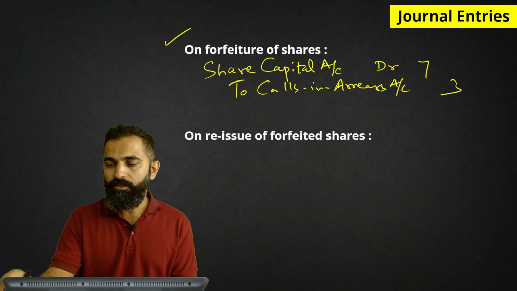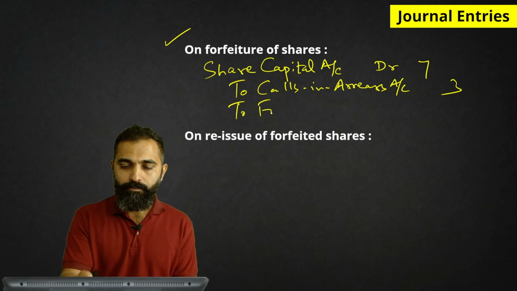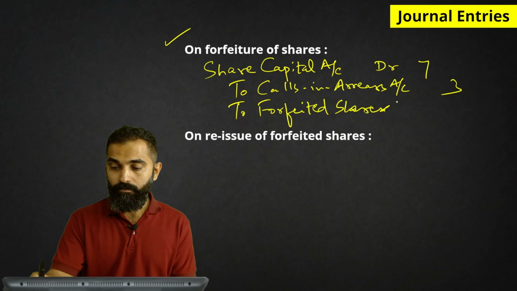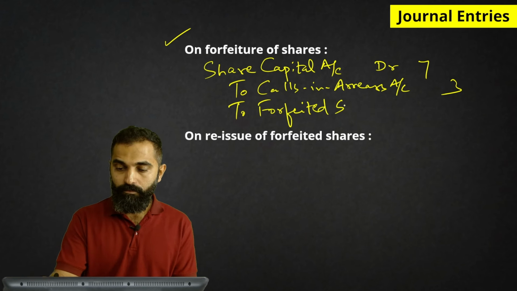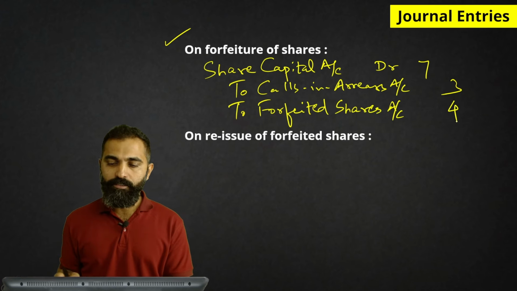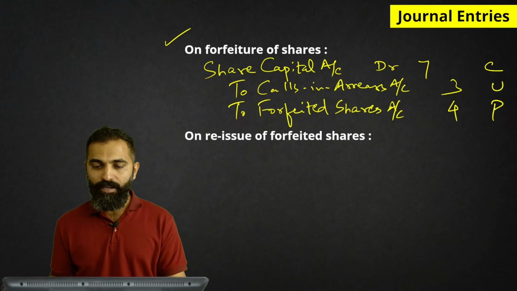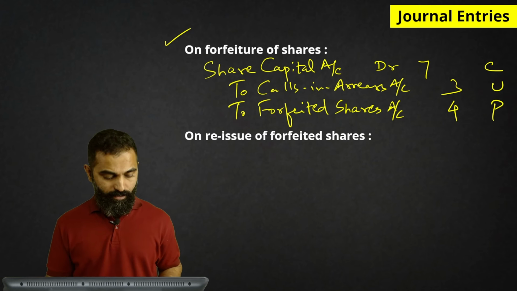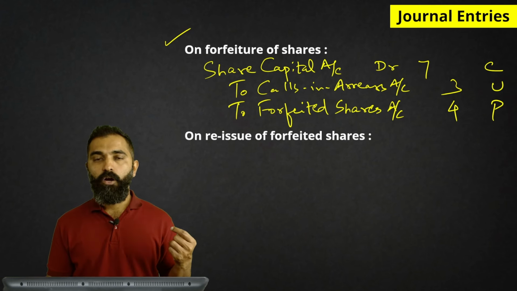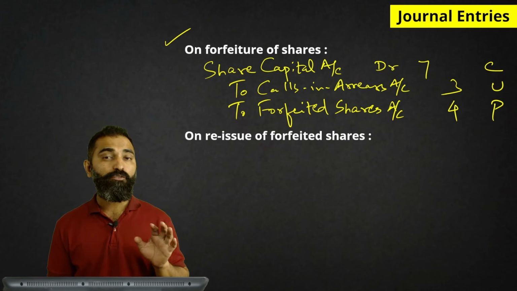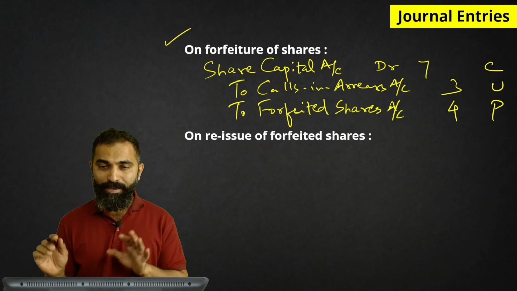Let's say the unpaid value is 3, and the forfeited shares 4. We are assuming that the amount of called up value is 7, the unpaid value is 3, and the paid up value is 4. So this entry is going to be our base.